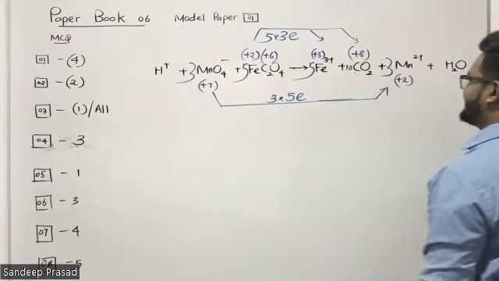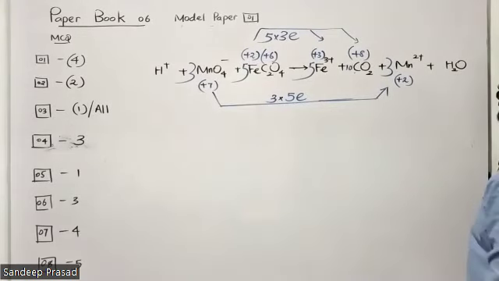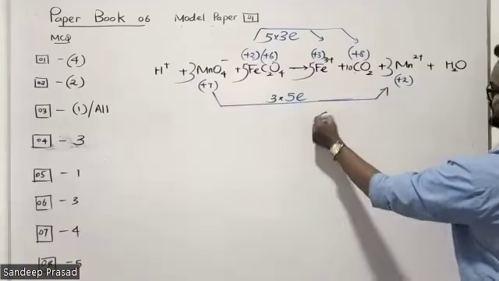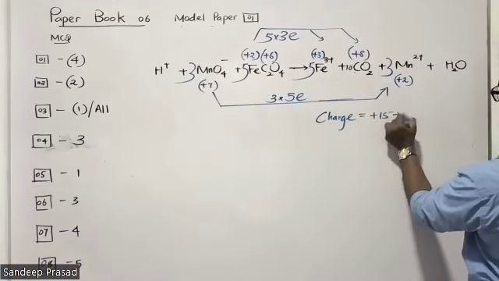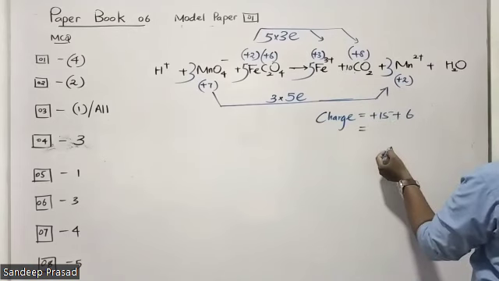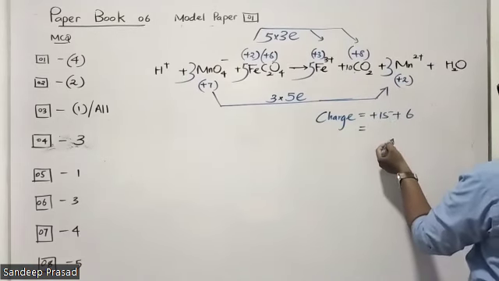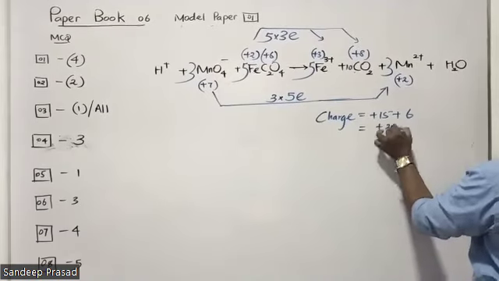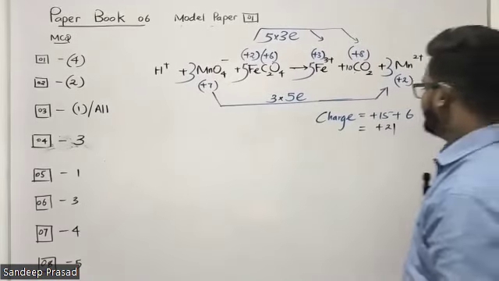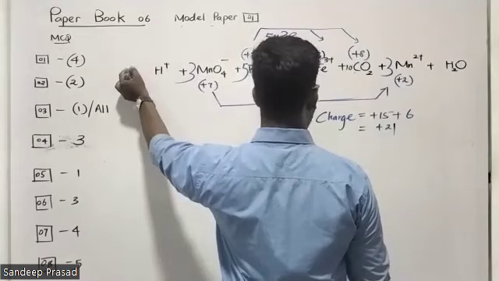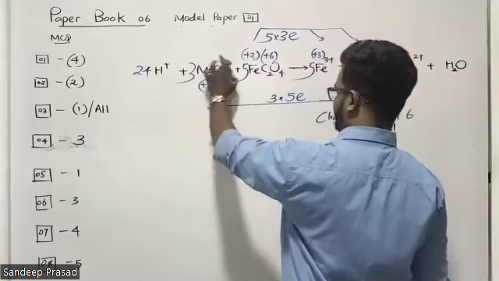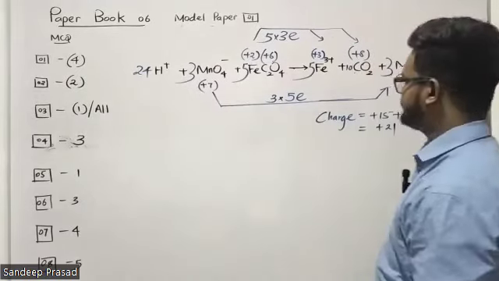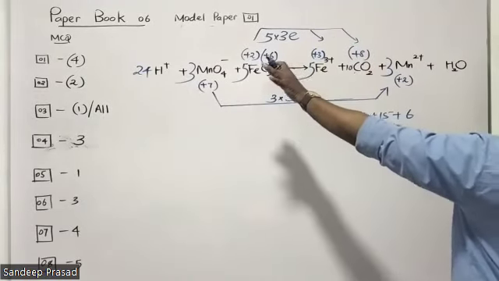Then students, you can see that the overall charge on the right hand side is +15 and here +6. Then that is +21, right? In order to make 21 plus charge, we have to put +24 here. Why? Because we have -3 charge here. That means there are 24 hydrogens.